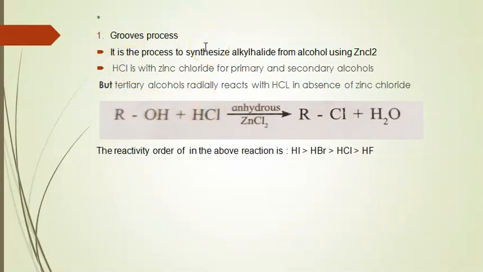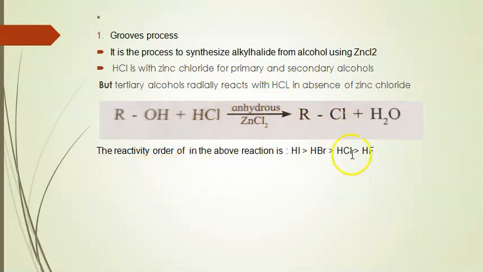The Groves process is carried out for primary and secondary alcohols. It is the preparation of alkyl chloride with hydrogen chloride in the presence of Lucas reagent. Lucas reagent is a mixture of zinc chloride and concentrated HCl. From primary and secondary alcohols we prepare the alkyl halide.